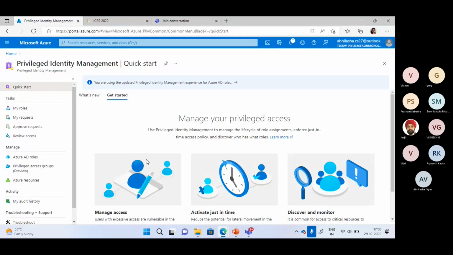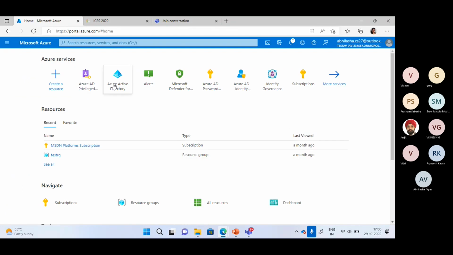So these things we can also manage with privileged access groups. Now, how can we create a privileged access group? First, we will go to Azure AD, because we have certain restrictions which we need to follow to create a privileged access group. As a simple way, as you create security groups, I can go to new group creation.